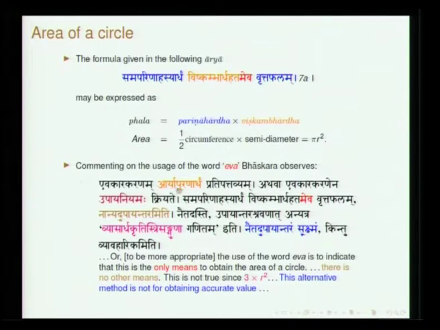Commenting on the usage of the word eva, which is quite edifying, Bhaskara says evakara karanam. So, why did Aryabhata use the word eva? Is it meaningless, or can we assign some sense to that? This is the analysis which he does.